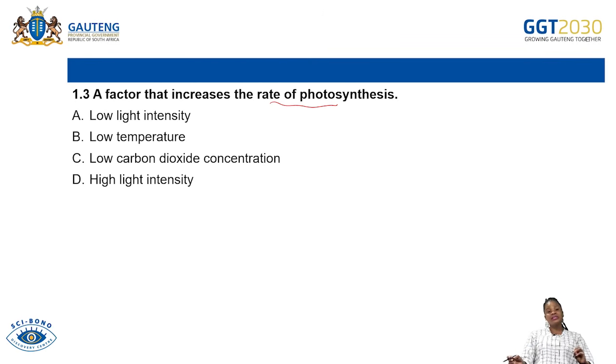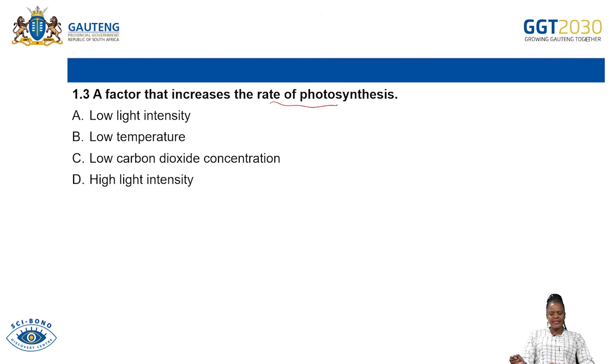Remember, when we did this topic of photosynthesis, we looked into the 3 factors that increase the rate of photosynthesis. Factors such as light intensity, temperature, and carbon dioxide. So all the 3 factors increase the rate of photosynthesis only if they are also at high levels. Now, which factor will increase the rate of photosynthesis?